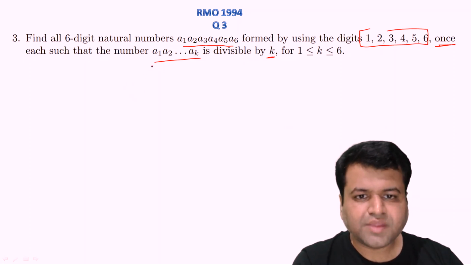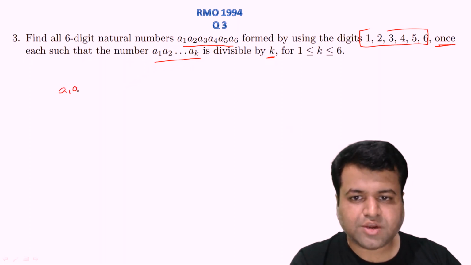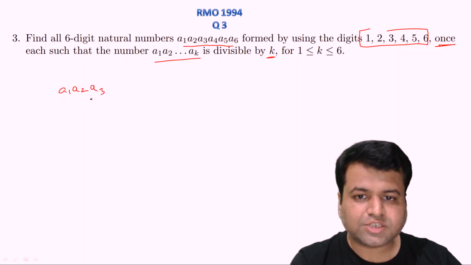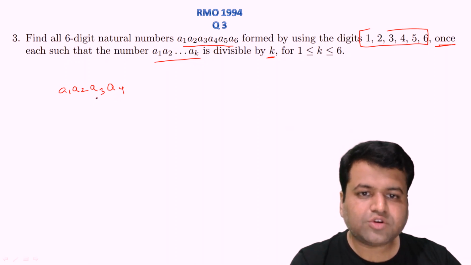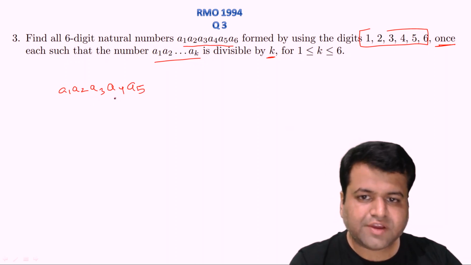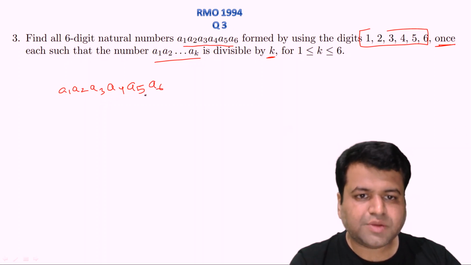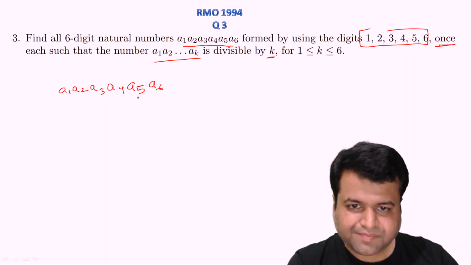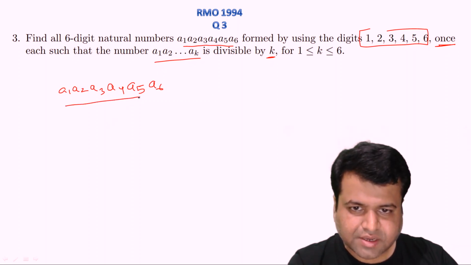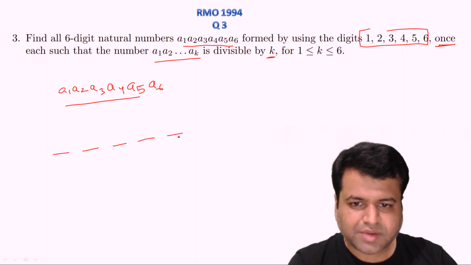That is always true. The first 2-digit number should be divisible by 2. That is A1, A2, whatever number is formed, that should be divisible by 2. Similarly, A1, A2, A3 should be divisible by 3. Similarly, A1, A2, A3, A4 should be divisible by 4. If we add A5, then that should be divisible by 5, and this should be divisible by 6. Right? So let's try to find out these numbers,